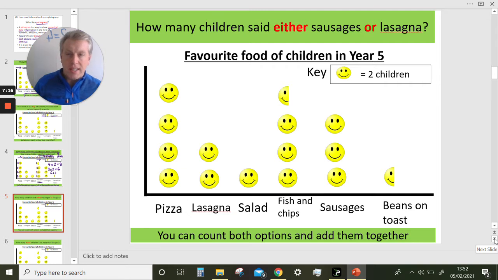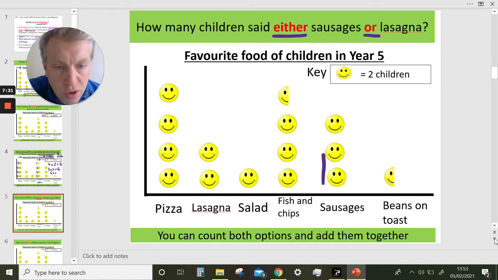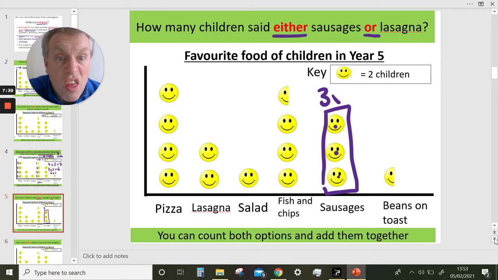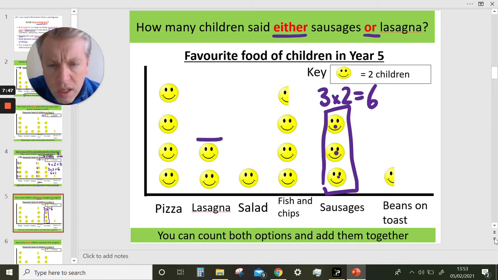How many children said, oh, now this is interesting, either sausages or lasagna? Well, let me find that information out. Sausages is this group of children, isn't it? Well, 1, 2, 3. 3 times 2 is 6. How about how many said lasagna? Well, lasagna is over here. 1, 2. So it's 2 times 2 equals 4.